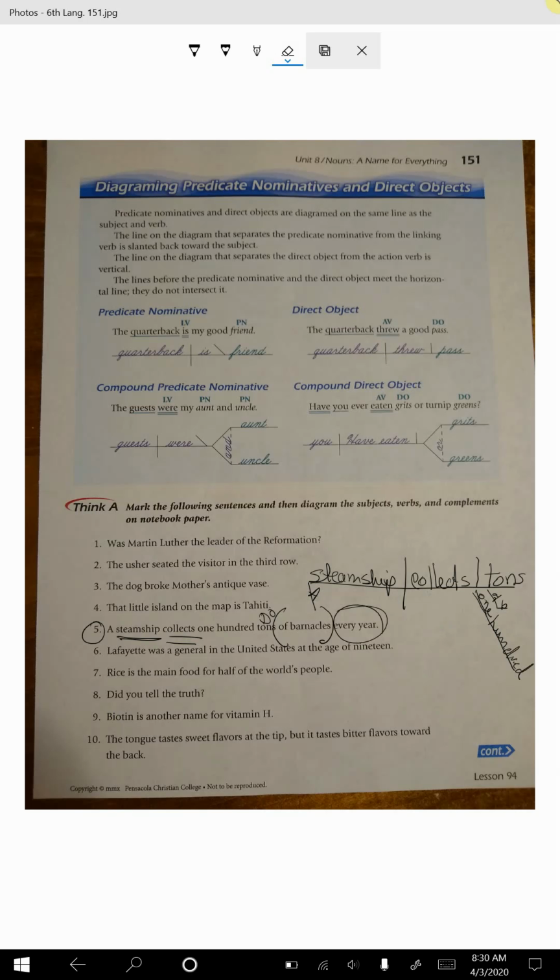I have to look this one up. This one's stumping me a bit, because that's definitely acting like an adverb here. It might just be every year, or it could be like that.